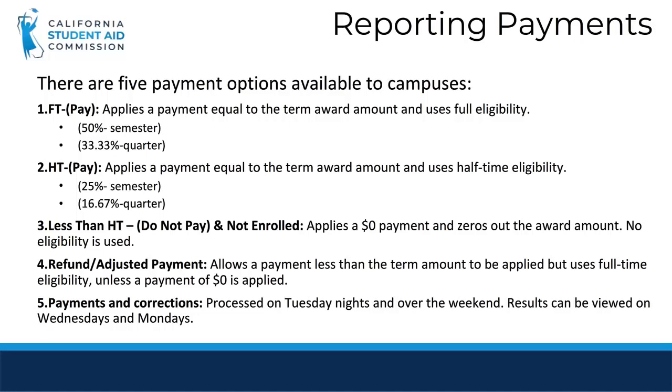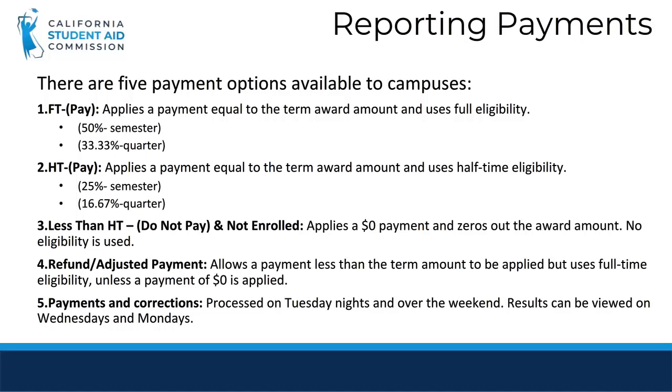Now we will talk about middle-class scholarship payments. When reporting payments, schools have 5 payment options. The first one is full-time pay. This selection will apply a payment equal to the term award amount and will use full-time eligibility. Full-time eligibility used at a semester school is 50%, and at a quarter-based school it is 33.33%.